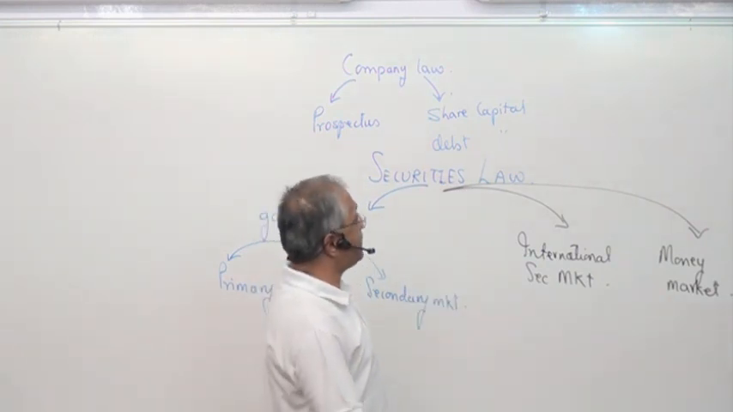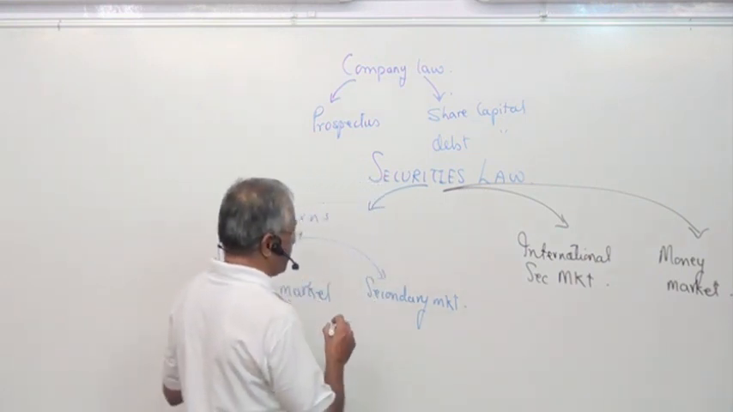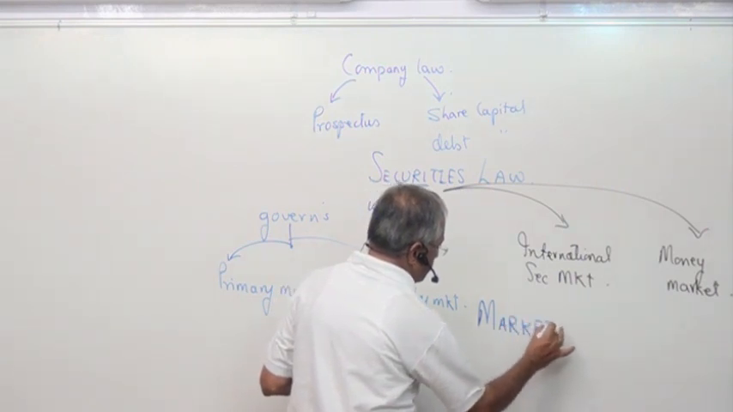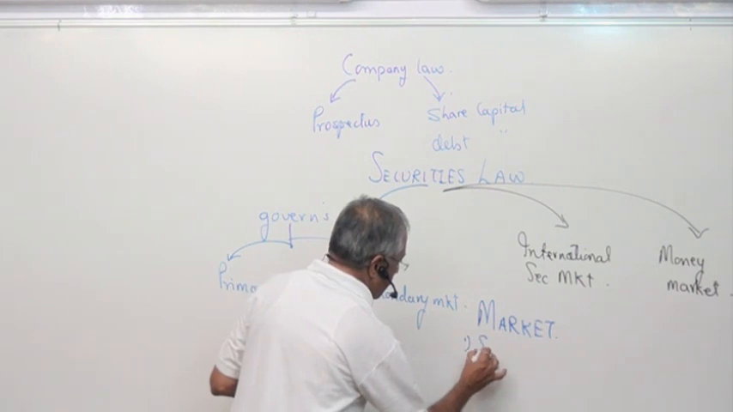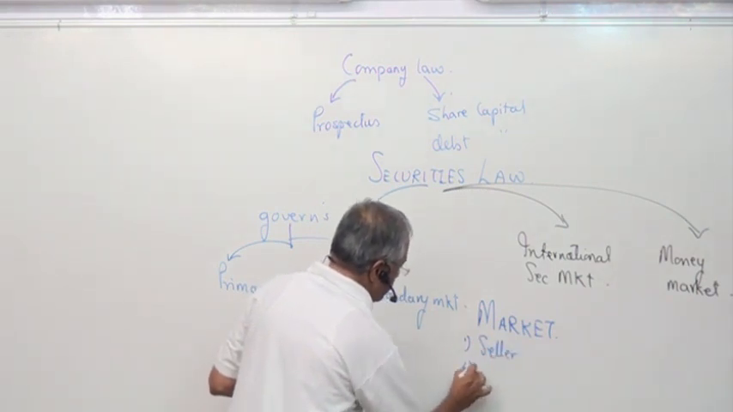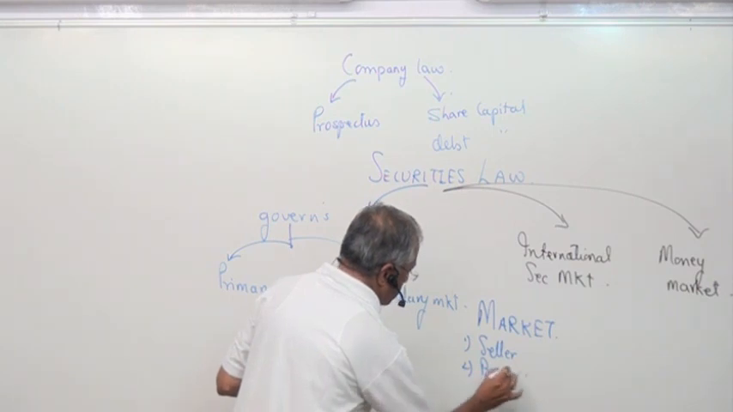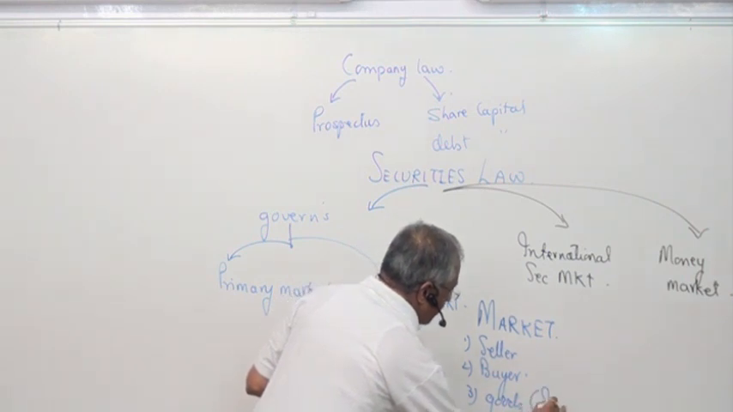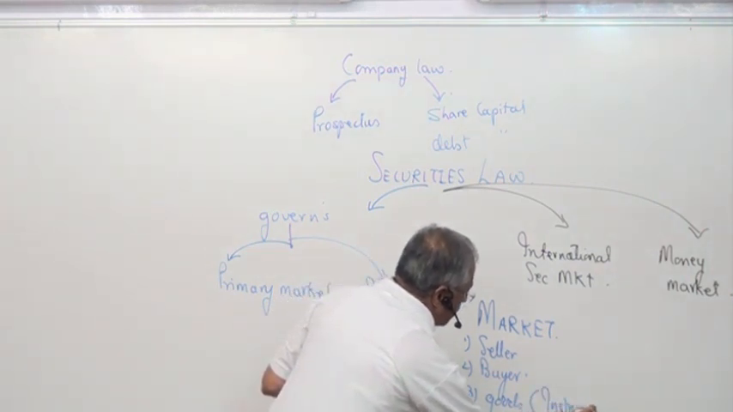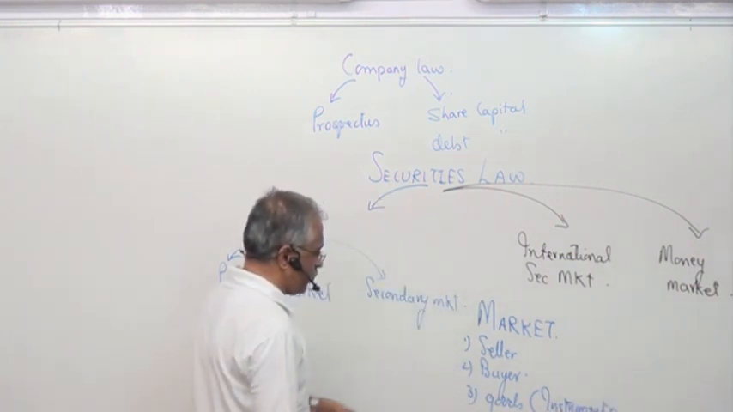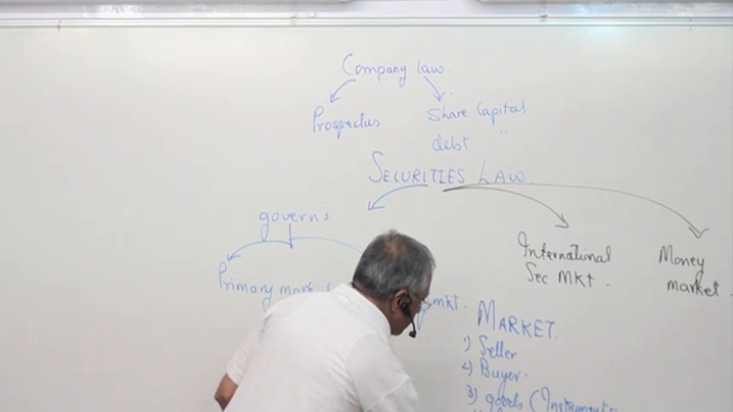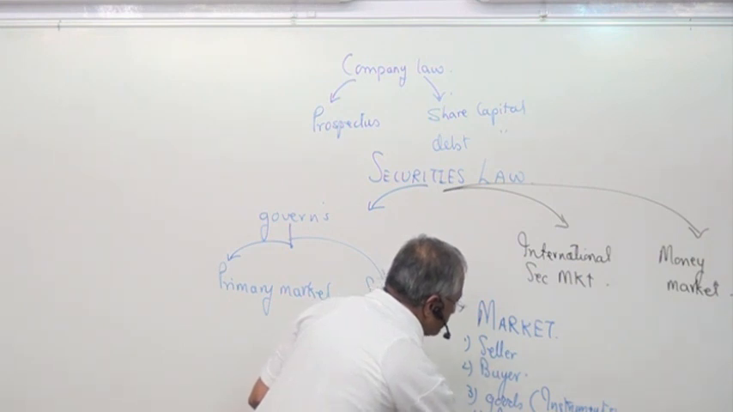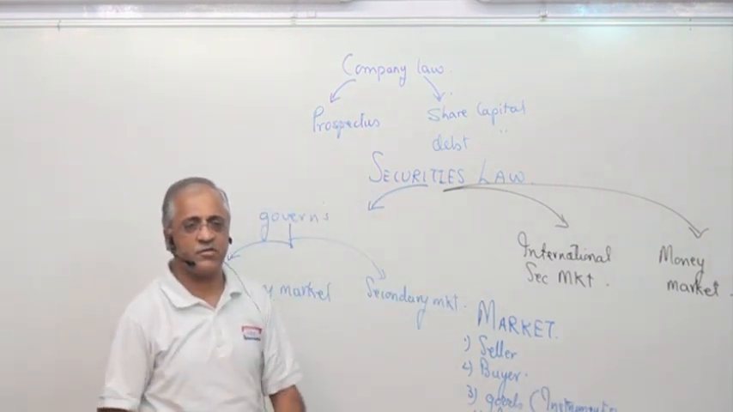Now again, the basic things of a market. In a market, there's always a seller. Second, there is a buyer. Third, there are certain goods, which we now call instruments, that are to be sold and bought. And always there is a regulatory authority. This is how the market works.